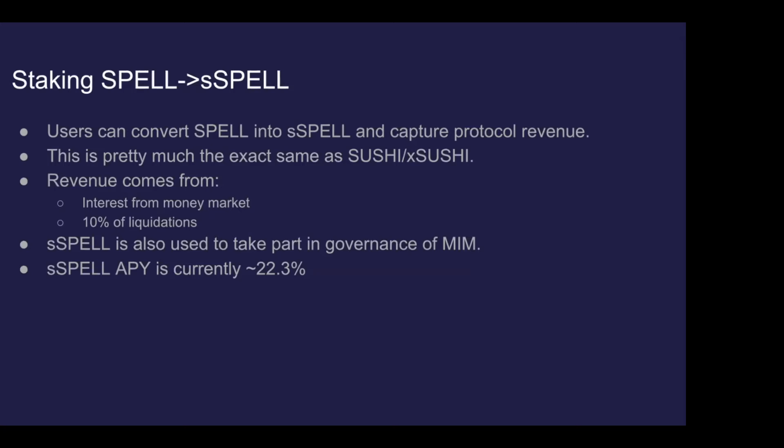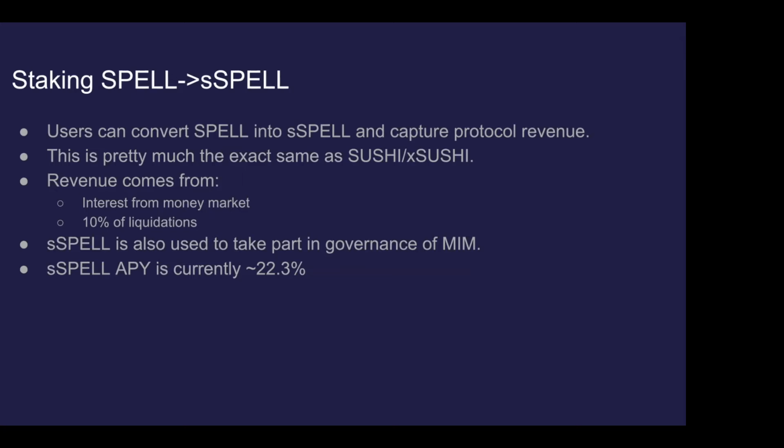So staked Spell is important to understand. You can convert your Spell into staked Spell and capture protocol revenue. This is exactly the same as how xSushi works, where swap fees are 0.25% and 0.05% goes to xSushi holders, plus fees from Kashi and all these other things.